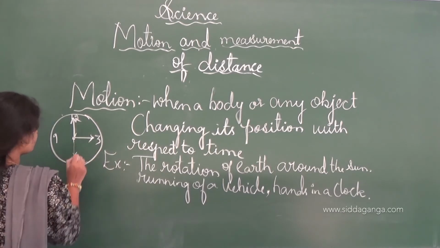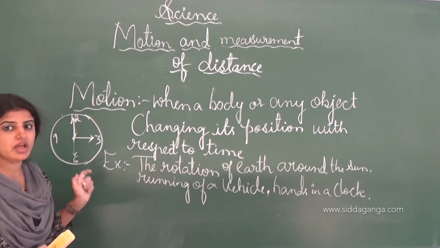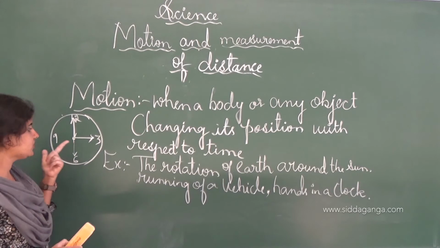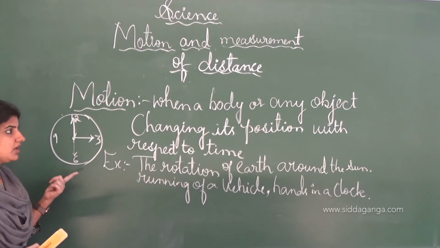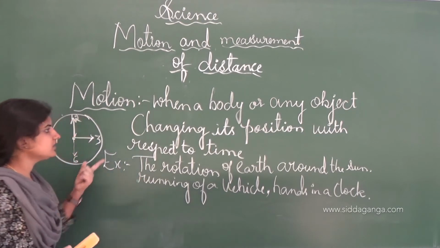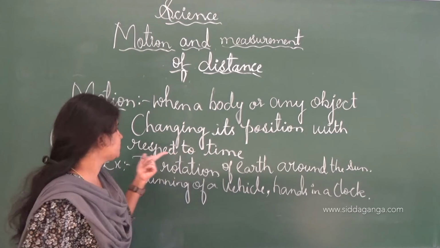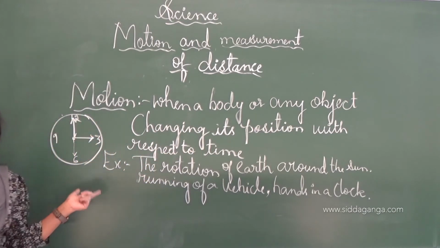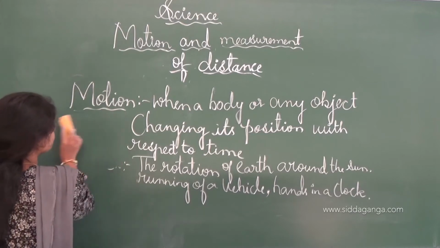After each interval of time, the hands move from their position, and thereby we can say that motion or movement takes place in such an object. When a body or any object changes its position with respect to time, we call it motion, and there are different types of motion.